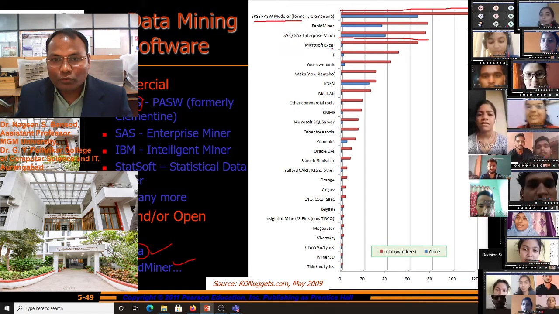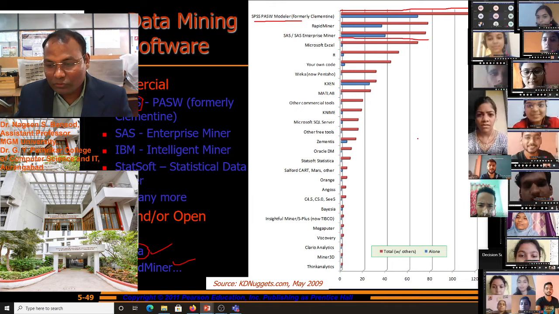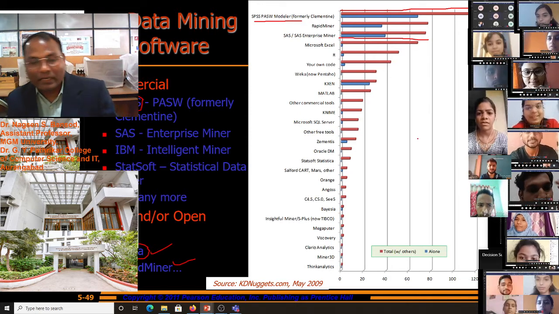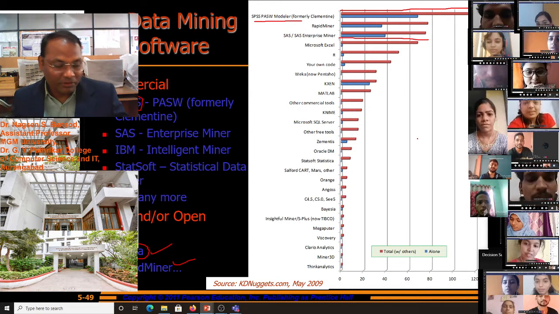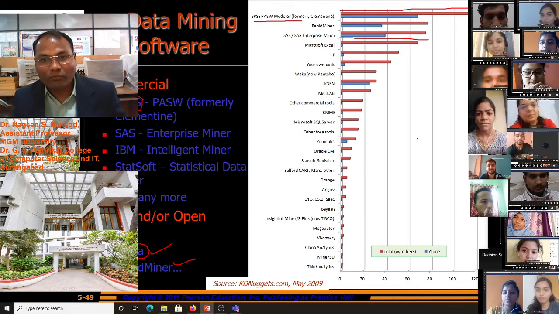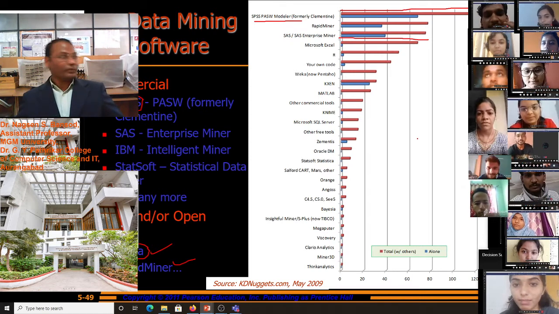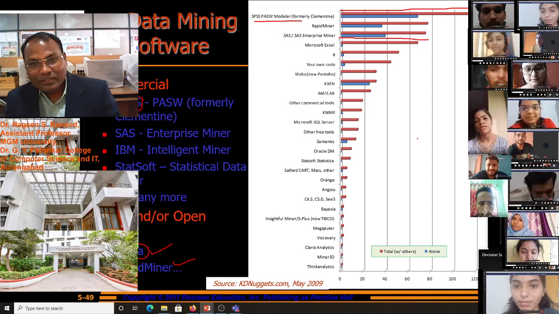And Microsoft Excel is also used for analysis purposes. We can use Microsoft Excel to do the analysis of the business, to implement some simple algorithms like mean, mode, median. We can find these with the help of Microsoft Excel, as well as the R software is used.